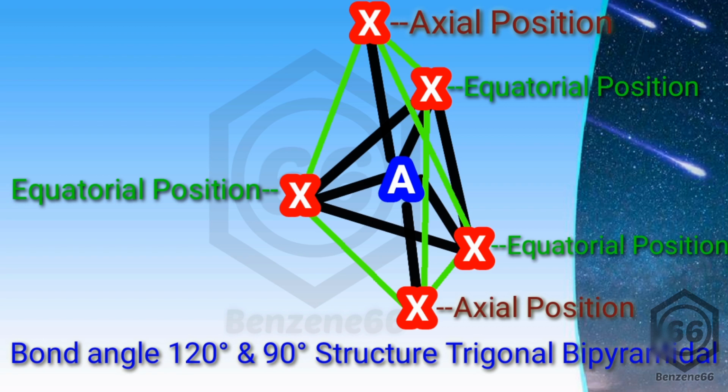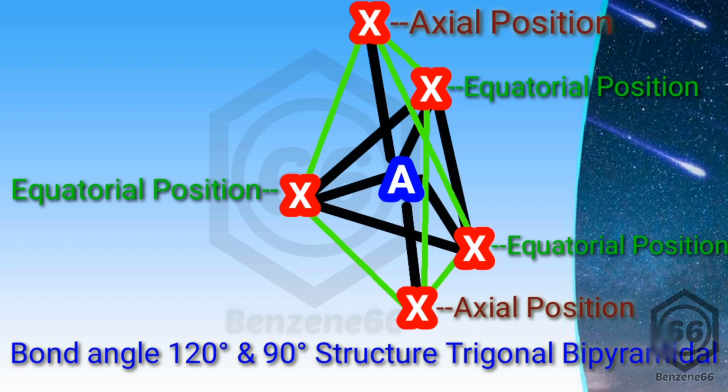These are said to be axial positions, and for the remaining, here 5 orbitals are involved, so 5 minus 2, that is 3. The other 3 are present in the same plane, making a triangular planar structure. The 2 axial positions are perpendicular to that triangular planar structure, and those placed on the same plane making the triangular planar structure are said to be equatorial positions.